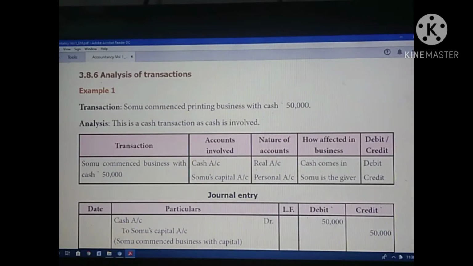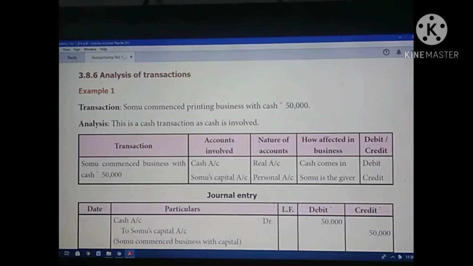In the last video we saw example 1 and 2. So today we are going to see the analysis of transactions: how to analyze the transaction and how to prepare the journal. The first example they have given is Somu started a printing business.